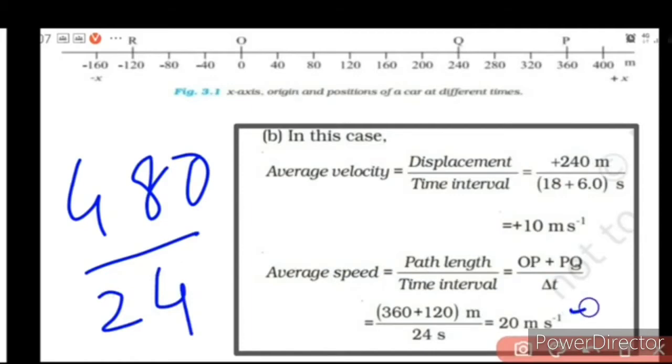So that's what average speed is. Average velocity is 10 and average speed is 20. So totally different. The magnitude of average velocity is not at all equal to average speed. Both are different. So this is an example for that.